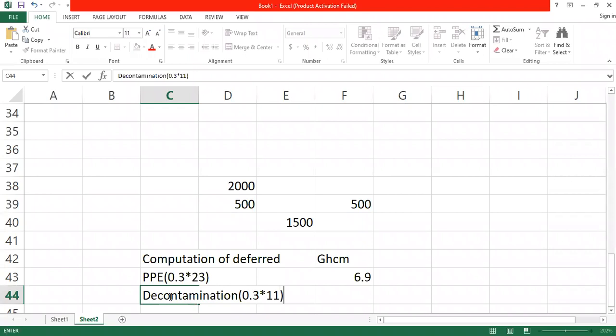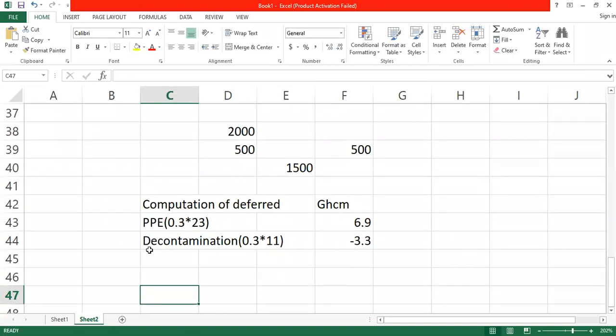What are you getting? 3.3. 3.3 will be an income, a benefit. So we subtract. That is why I'm putting it in brackets. The first one is an expense. That's why I leave it like that. Because at the end of the day, we net the benefit against the loss. Then we know the net deferred tax.